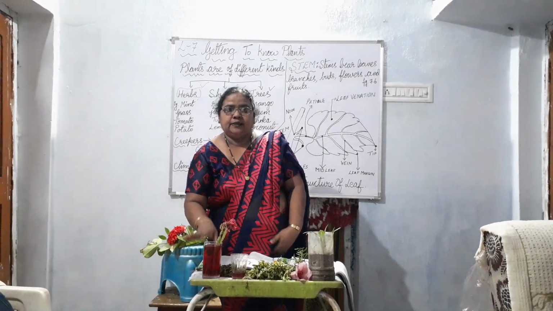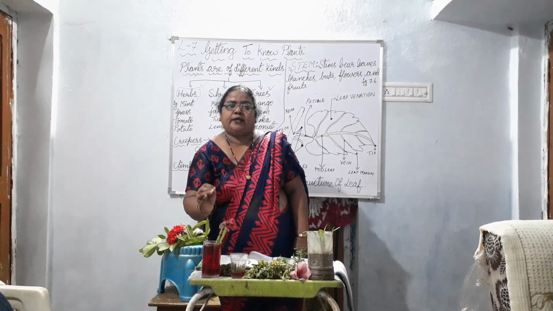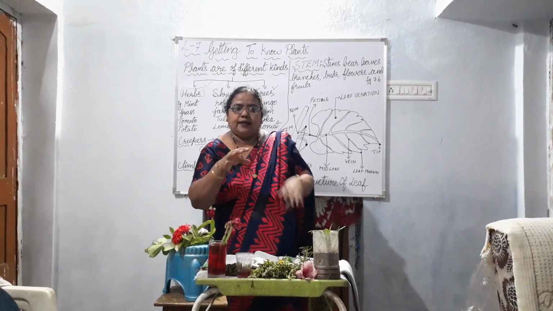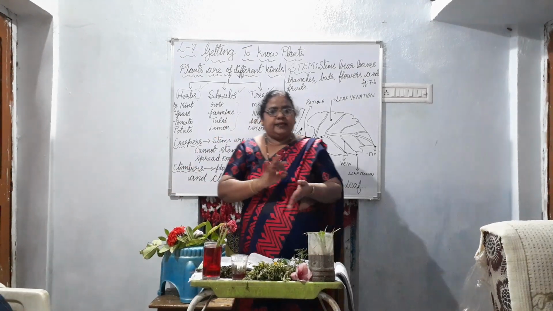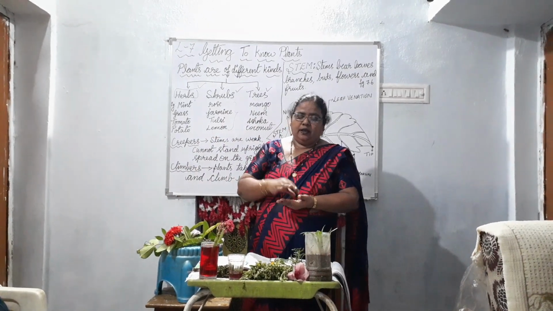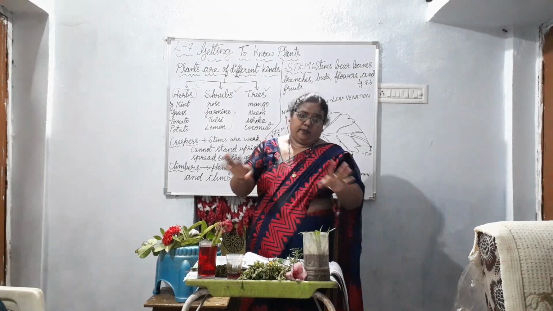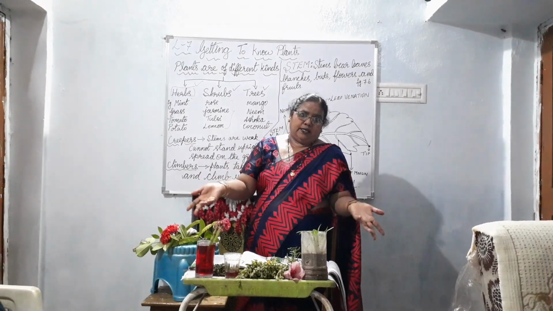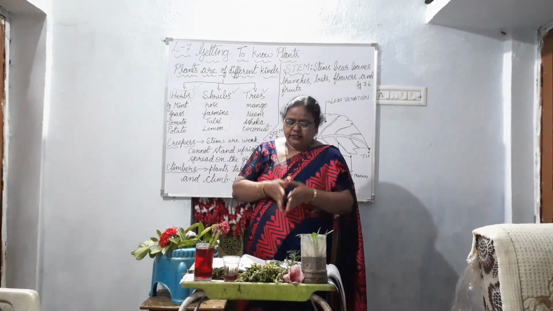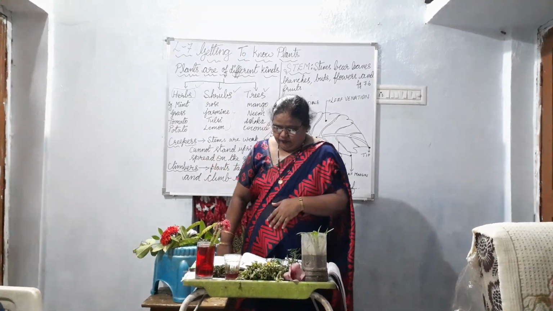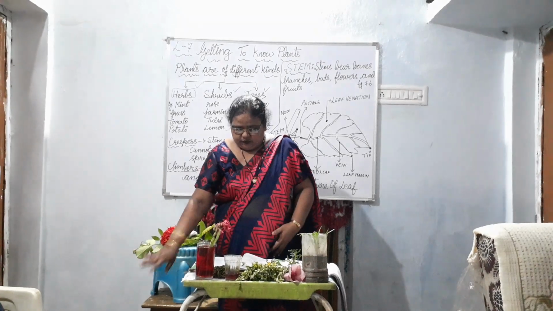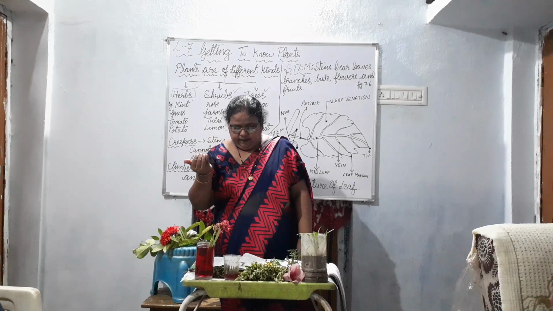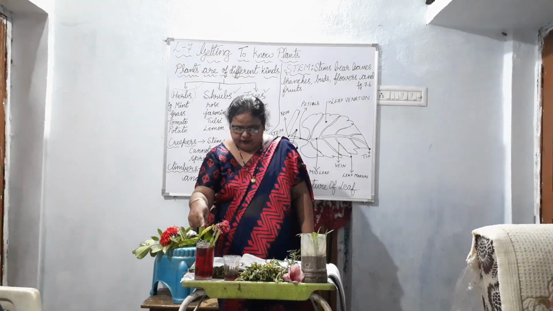Is that clear? This experiment you can do in your house and write the observation: the timing, what you have put, how many hours you have kept it, and what happened to the color of the plant, the leaves, flowers, fruit, etc. Okay, so from this we see that water moves up the stem and reaches the leaves.